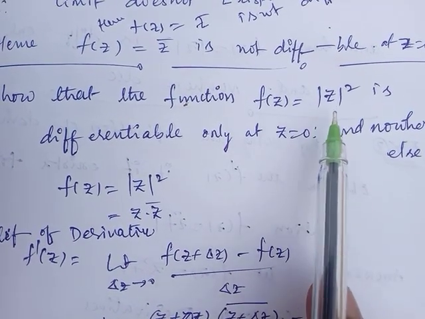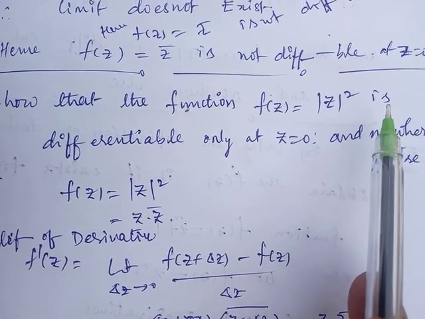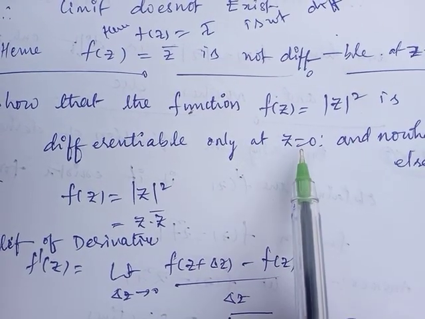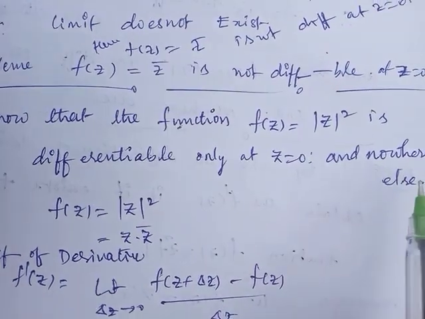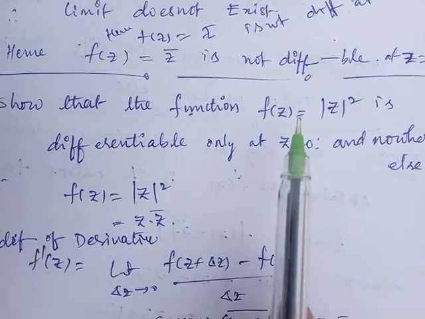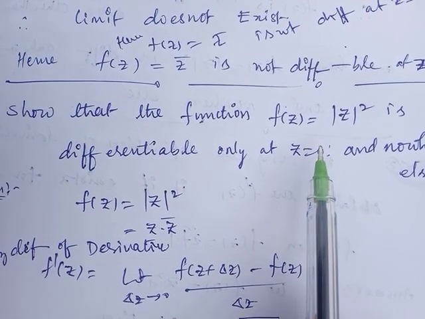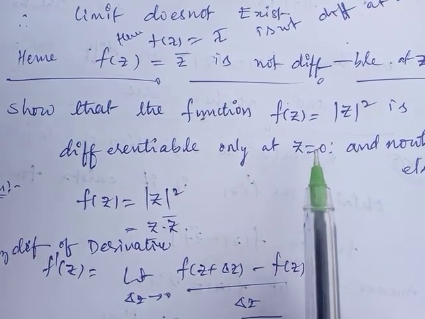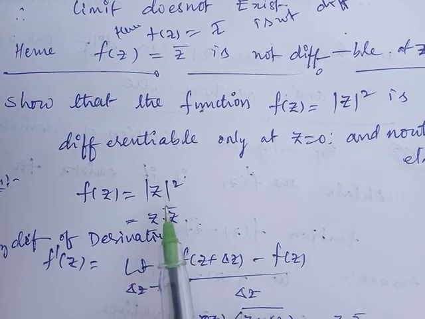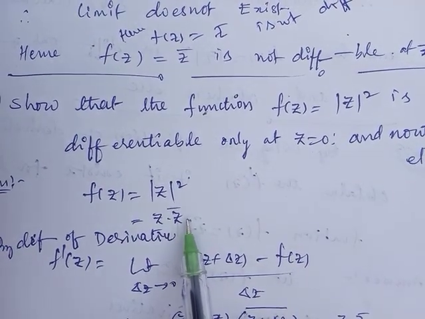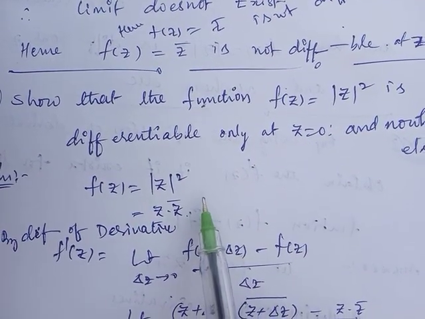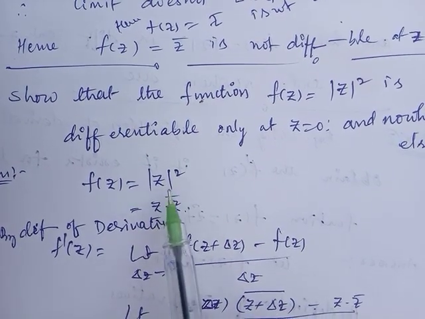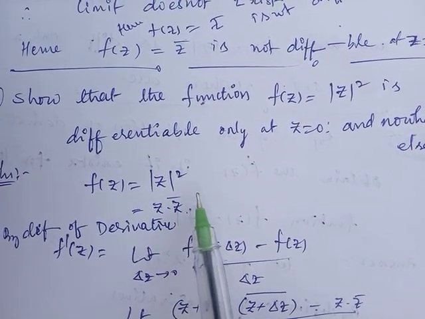f of z equal to mod z square is one complex function. It is differentiable only at z equal to 0. You should show that, and nowhere else. Mod z equals under root of x square plus y square, but for mod z square here I am substituting z into z bar. You know the usual formula: mod z square equal to z into z bar.